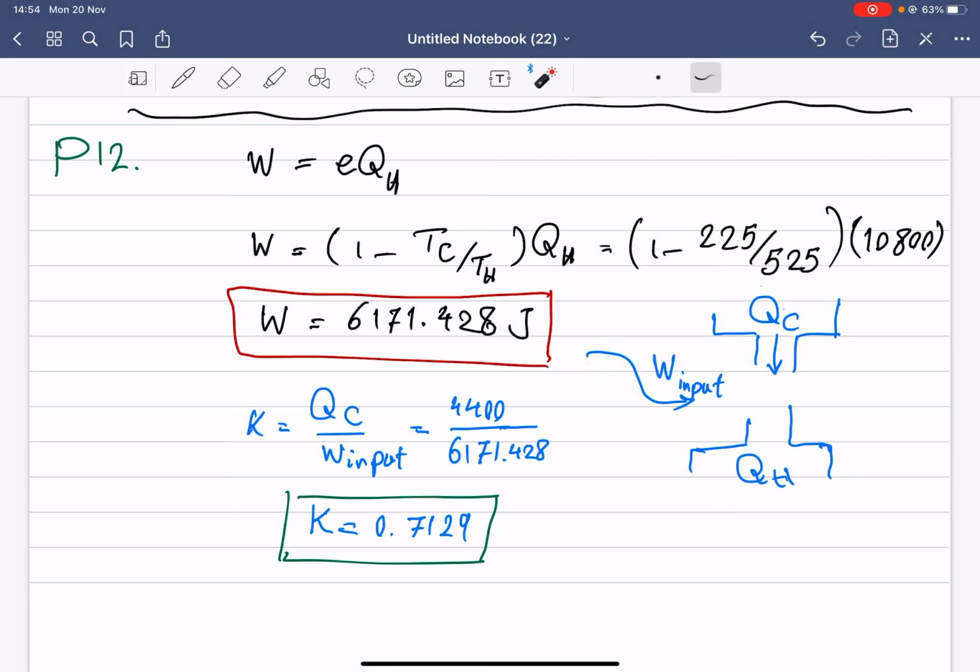Now we use this W as an input work for a refrigerator, so we can write easily the K, coefficient of performance, QC divided by W input, and we have everything. Just plug in and we will get the correct answer.